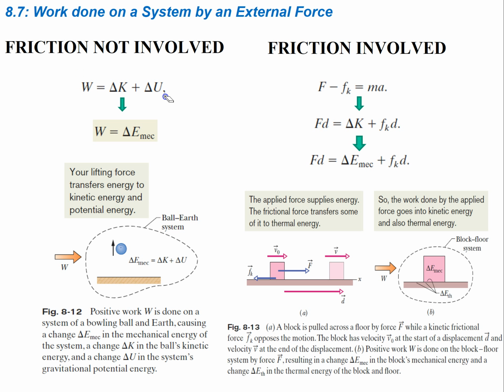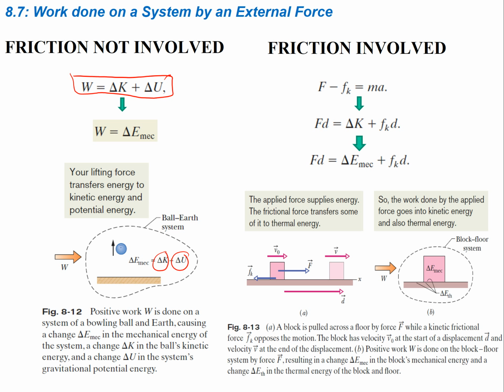Work is going to equal whatever the change in kinetic energy is plus the change in potential energy, which is essentially saying that the work is equal to the change in mechanical energy. So you can do work on a system. For instance, if you look down here, you have a picture of a bowling ball being raised up. If you apply some external force to that bowling ball in the upwards direction, you're going to not only increase its potential energy, its gravitational potential energy, but you're also going to increase its kinetic energy as long as the force you're applying is greater than the weight of the object, right?